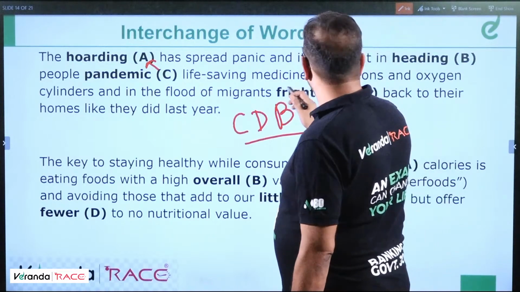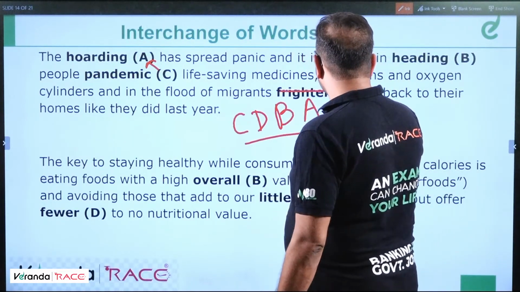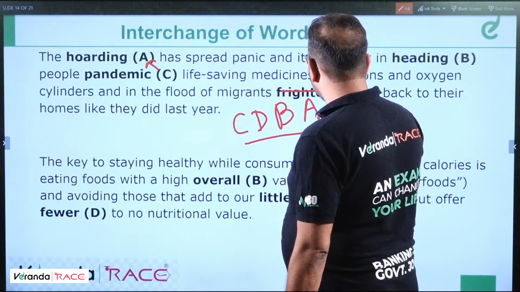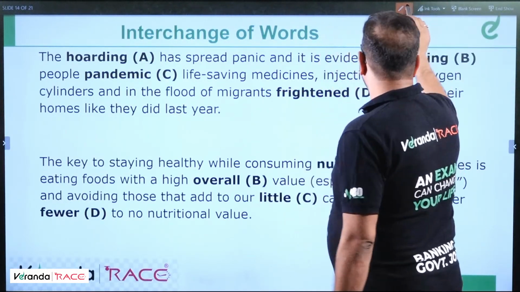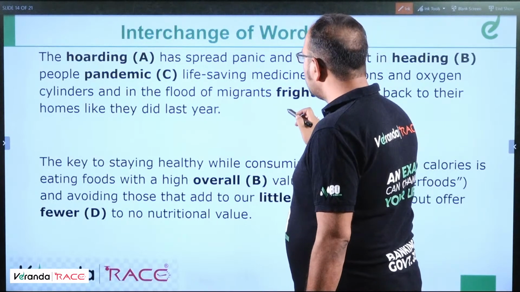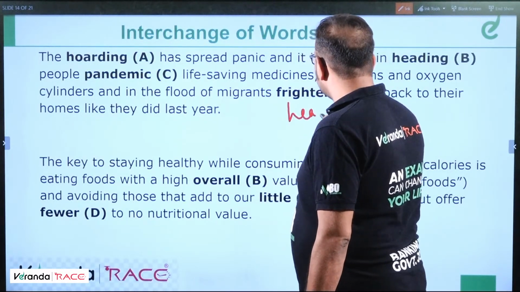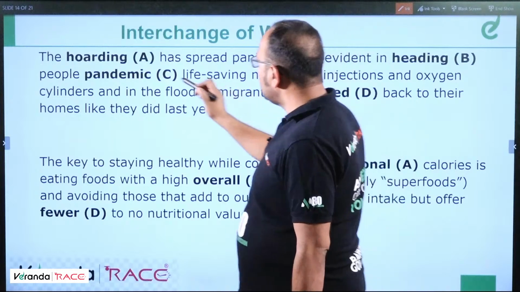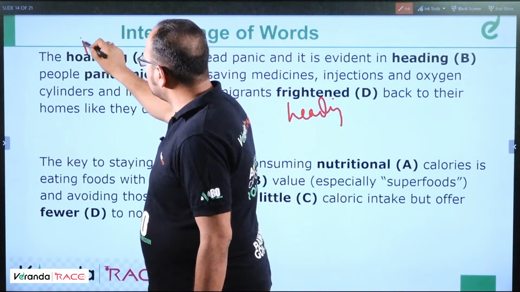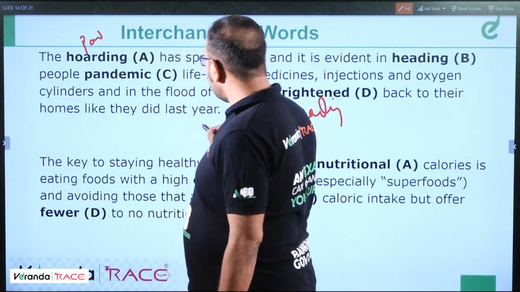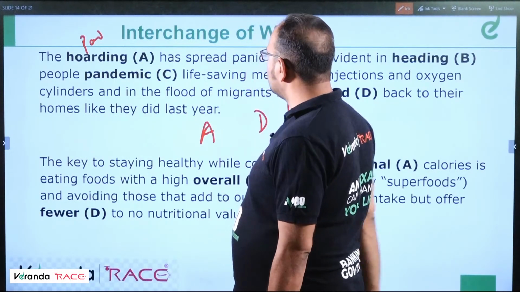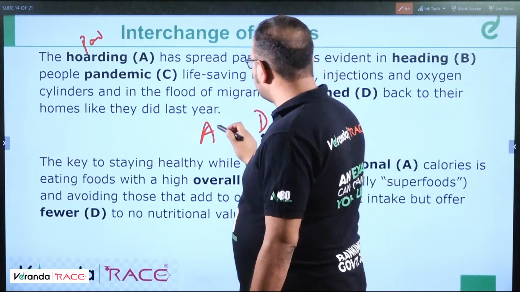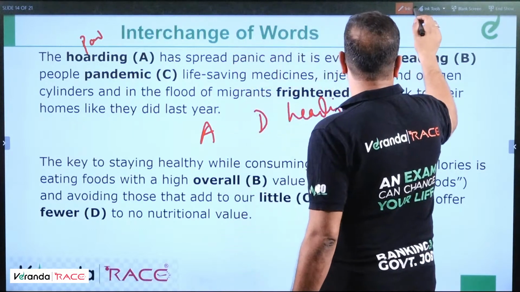Okay, so it means that it should be B. Now it's fine. So here it should be heading. Here it should be pandemic. So A and D. Fine. A means C and D.